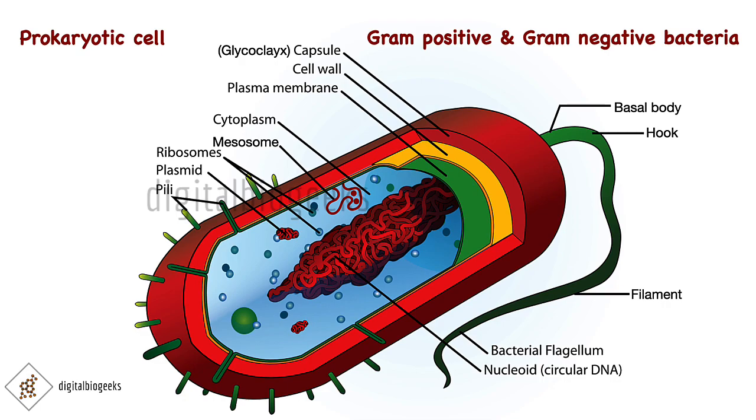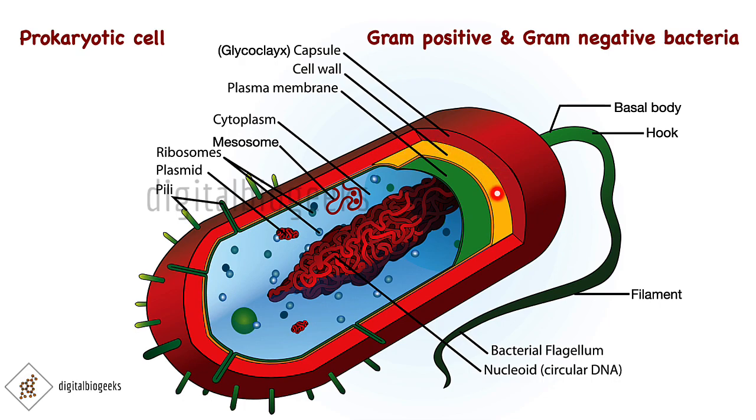The membrane around a bacterial cell has 3 layers. The outermost layer is the glycocalyx. This layer is the glycocalyx, which acts as a barrier of the cell from its surroundings and provides protection to the cell. It differs in composition among different bacteria. In some, the glycocalyx may be a loose sheath called the slime layer, but in some others it is thick and tough, which is known as the capsule. Here you can see this is the capsule.